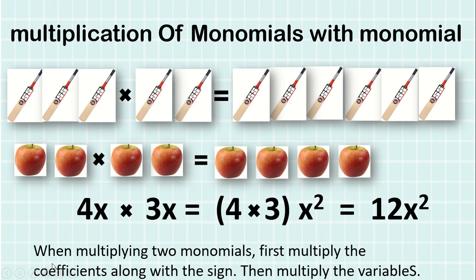So you have to remember, when multiplying two monomials, first you have to multiply the coefficient along with the sign. You should consider the sign. Here the sign is positive for both the coefficients. So the answer is positive. Then you will multiply the variables. So let's see.